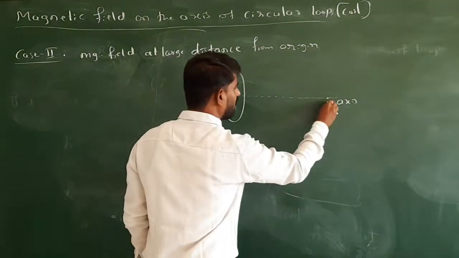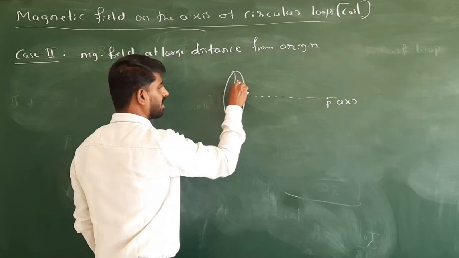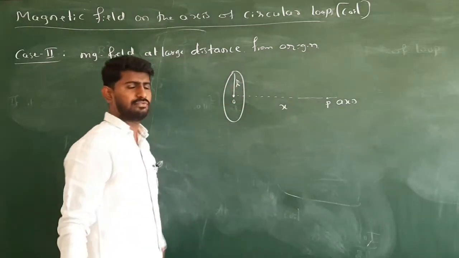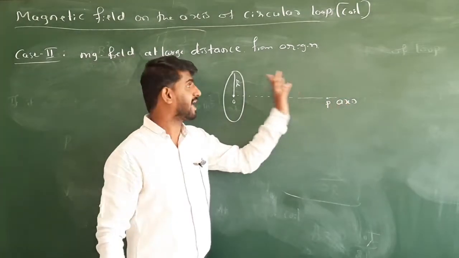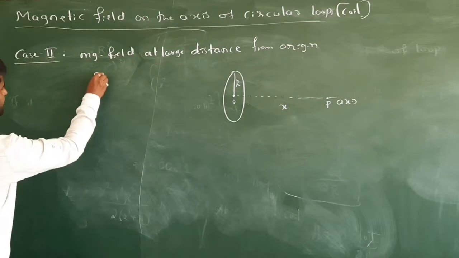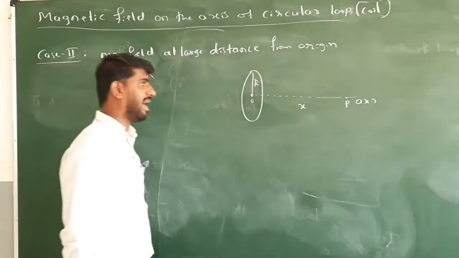So if I take the point P here, so this is origin, okay, and this distance is r, okay, and the distance of OP, so this is x. If the x value is much greater than r, it is at a large distance. So in such cases x is much greater than r. So how does x become much greater than r?